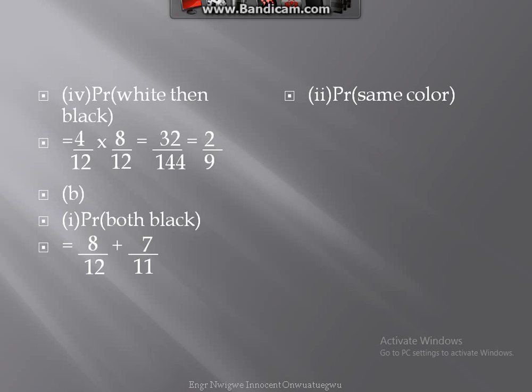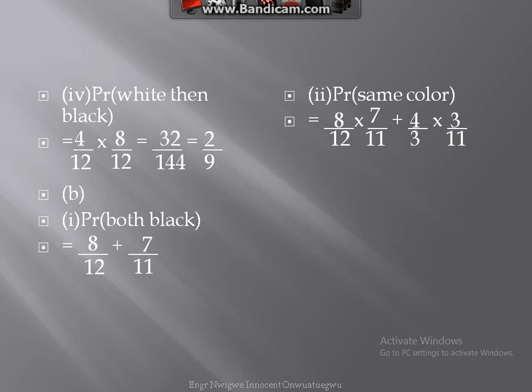The probability from picking without replacement, if they are of the same color. So if they are of the same color, we have their probability to be 8 over 12 for the black times 7 over 11 for the black, plus 4 over 12 for the yellow, times 3 over 11.